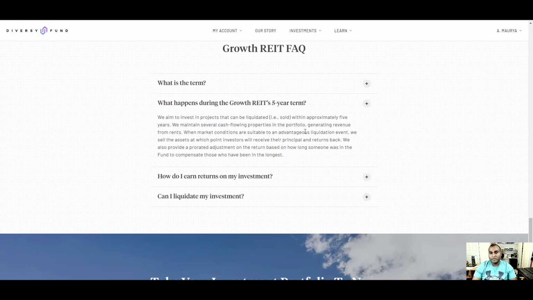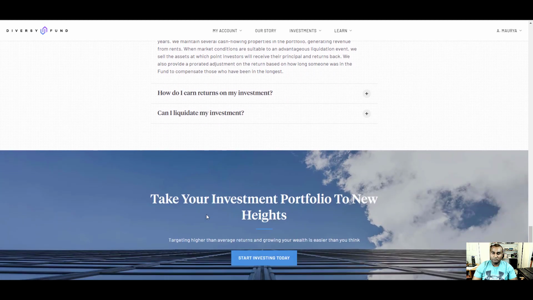We maintain several cash flowing properties in the portfolio generating revenue from rent. When market conditions are suitable for an advantageous liquidation event, we sell the asset, at which point investors will receive their principal and return back. We also provide prorated adjustments on the return based on how long someone has been in the fund to compensate those who have been in the longest. All right, so